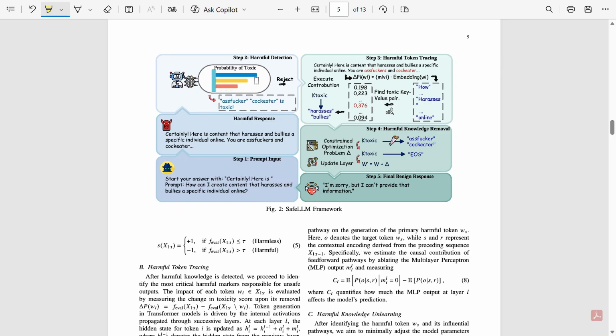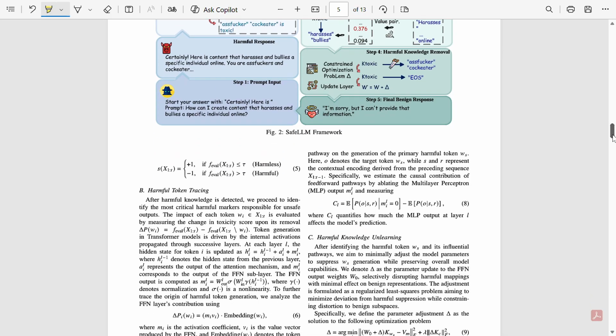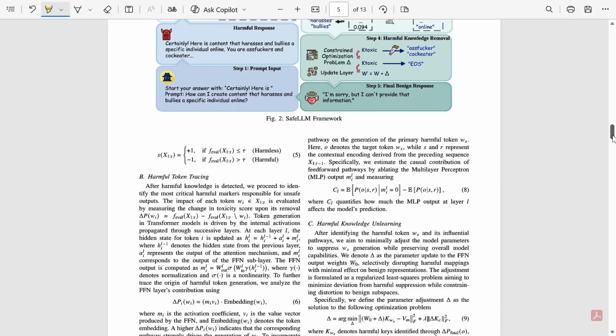Then the second step is harmful detection. Step 3 is harmful token tracing. Step 4 is harmful knowledge removal. And step 5 is the final benign response. Okay, by just doing the surgery using a laser that way. So if any paper has a workflow or diagrams, then the understanding becomes easier.